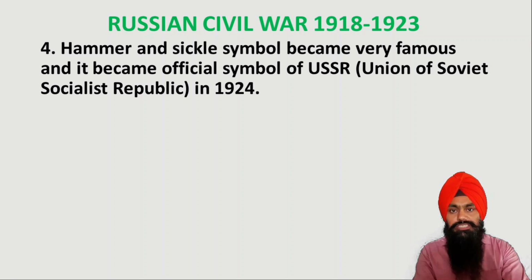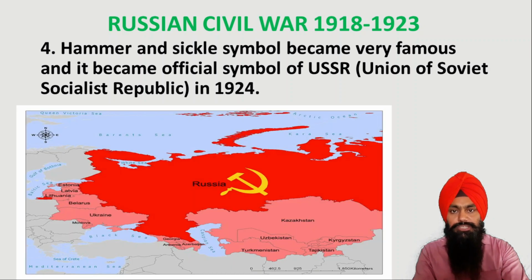During this Russian Civil War, the hammer and sickle symbol became very famous. In this picture you can see the hammer and sickle, which is the official symbol of communist parties. This symbol was officially adopted by the USSR in 1924.